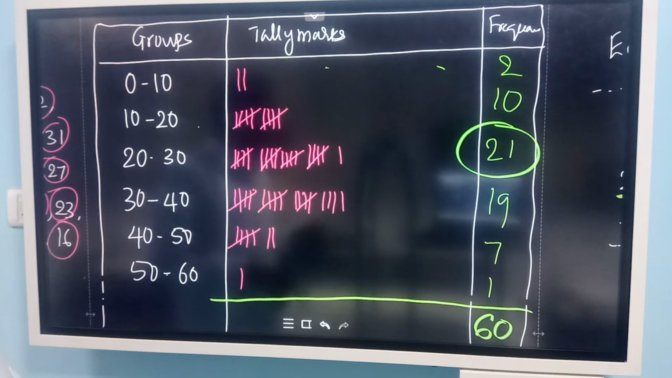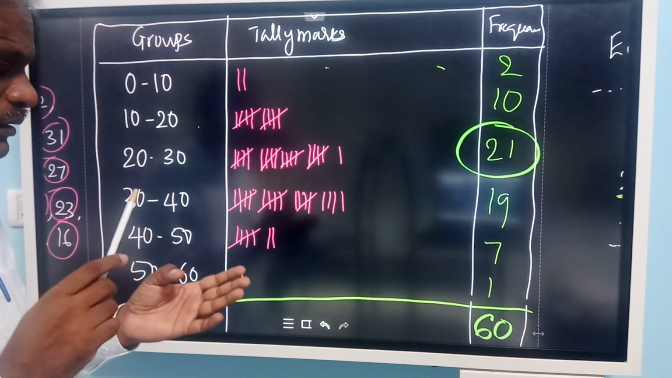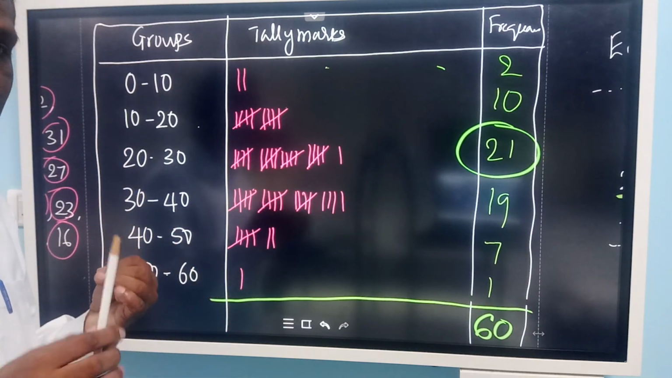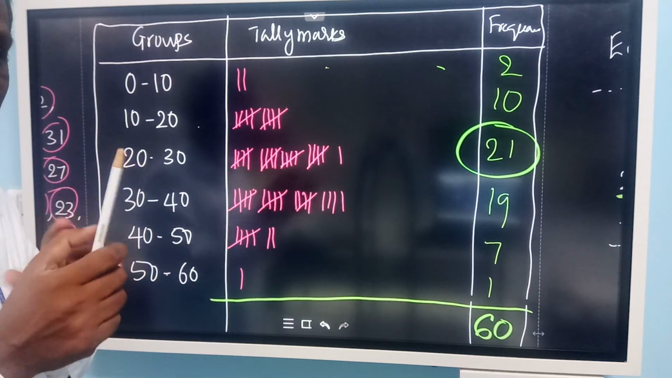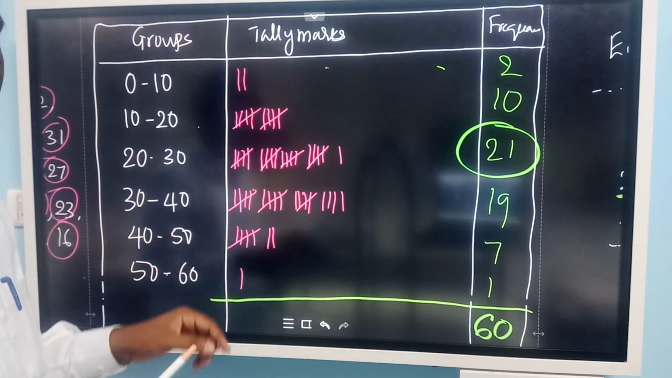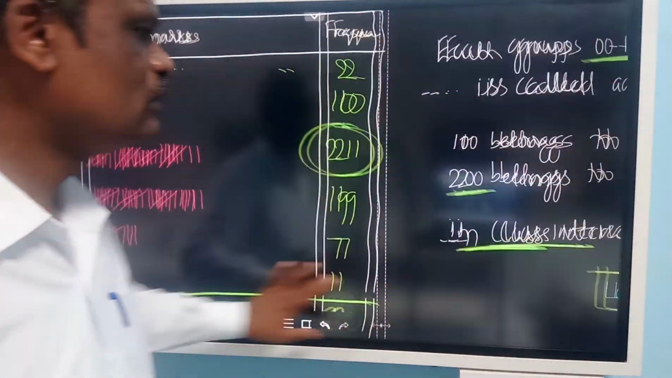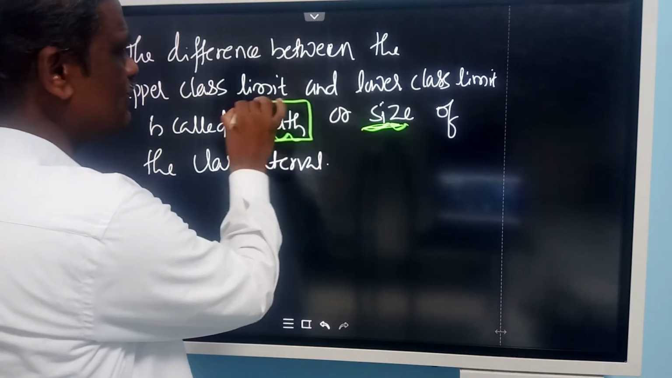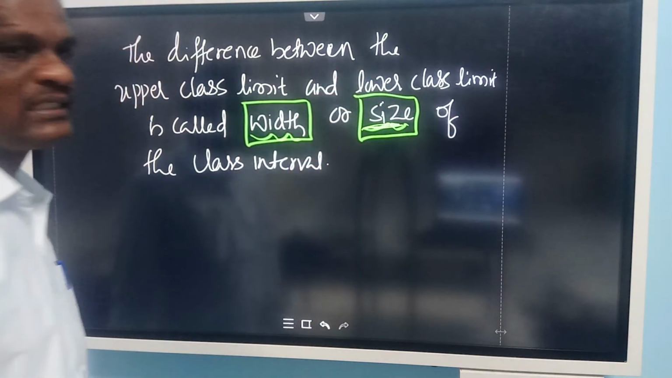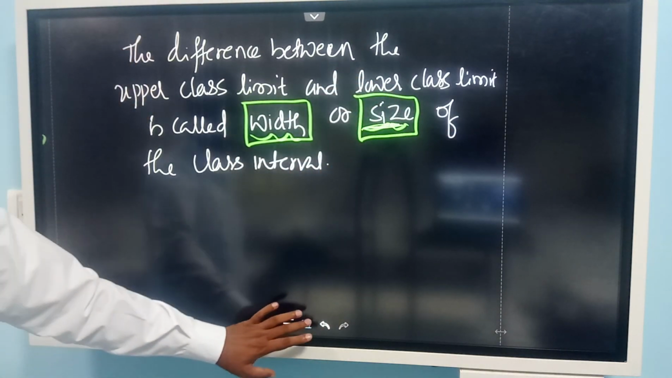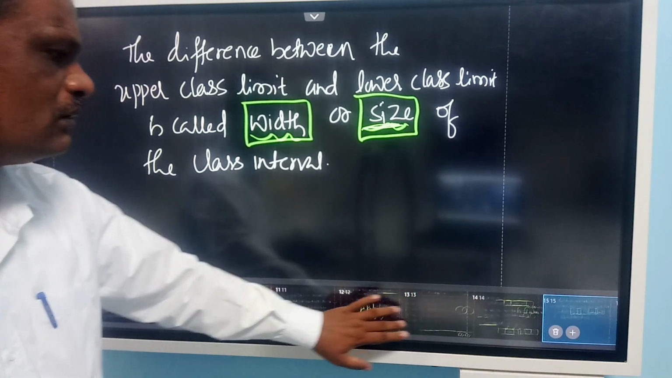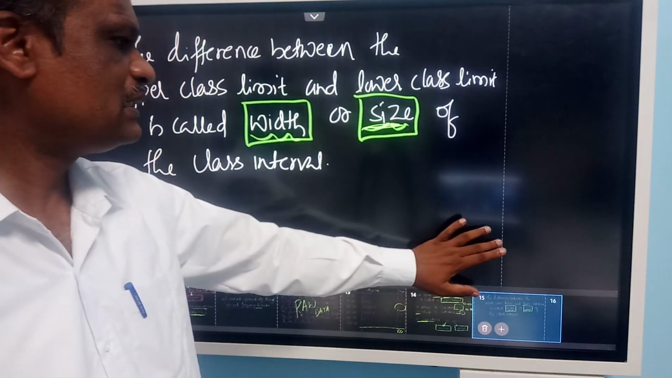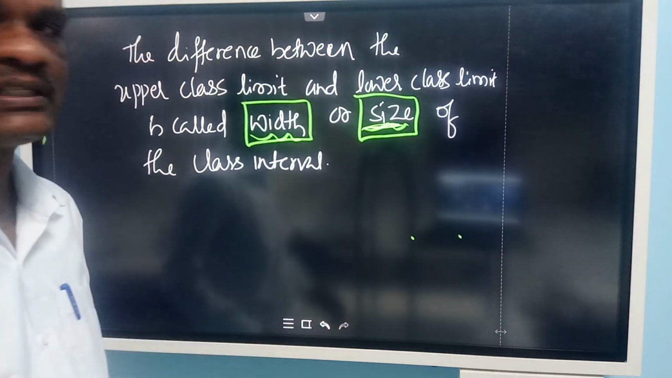Here 20 to 30. What is the difference? 30 minus 20. What is the answer? 10 only. What is that 10? 20, 21, 22, 23, 24, 25, 26, 27, 28, 29. Not 30. Okay. So that difference gives you the size of the class. Or it is also called the width of the class interval. We say either size of the class interval or width of the class interval. Is it clear to all of you? Size of the class interval or width of the class interval.